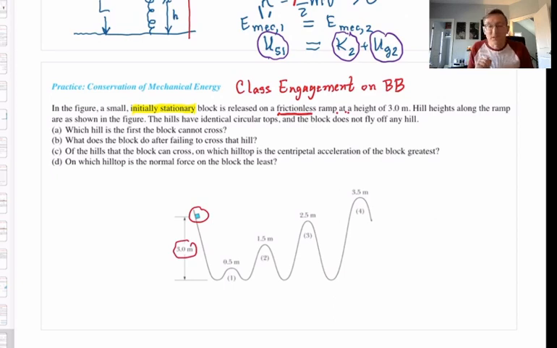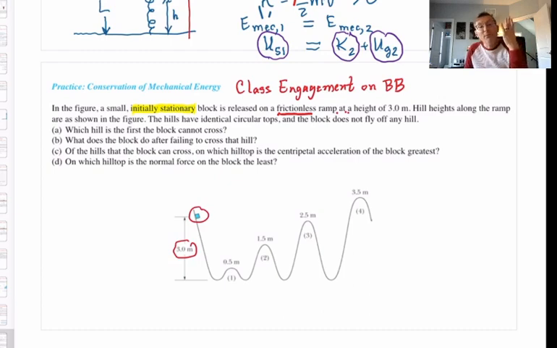We have hills on the roller coaster, and the heights of the hills vertically above the ground or floor are given, right? First hill has a height of 0.5 meters above the ground. Hill 2 is a height of 1.5 meters. Hill 3 is a height of 2.5 meters. Hill 4 has a height of 3.5 meters. The tops on each hill are nice half circles, okay? And they're identical. So the half circles on each hill have the same radius. And the block never flies off the top of any of the hills that it crests.